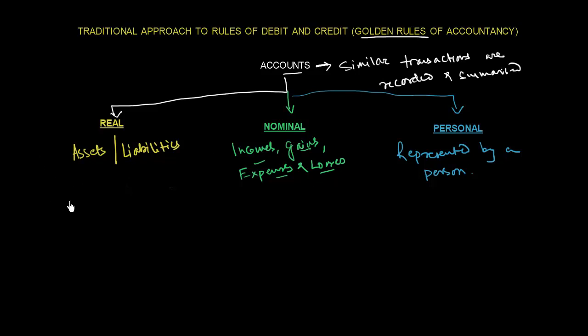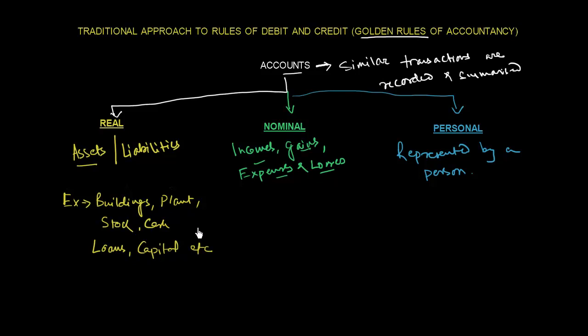We start with the real account. Under real account, for assets, we could have buildings, plant or machinery, stock and cash. And for liabilities, we can have loans, and capital. Capital is also a liability which is invested by the owner of the business, and from the point of view of the business, capital is a liability.